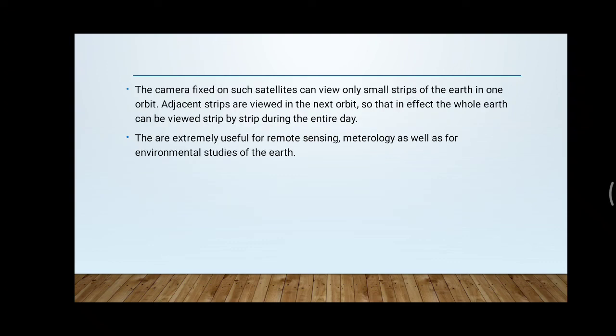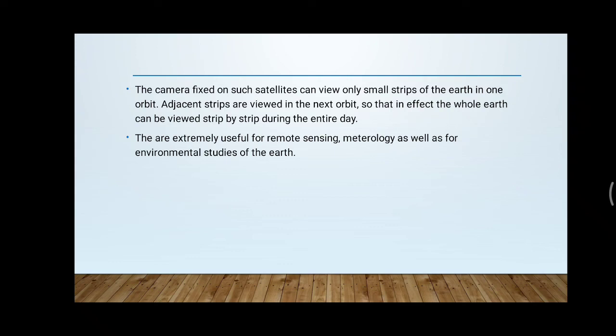The camera fixed on such satellites can view only small strips of the Earth in one orbit. One orbit means one rotation, so one complete strip will be obtained. Thereafter, the adjacent strip is viewed in the next orbit. On the next revolution, the data from the adjacent portion will be collected by the satellite.